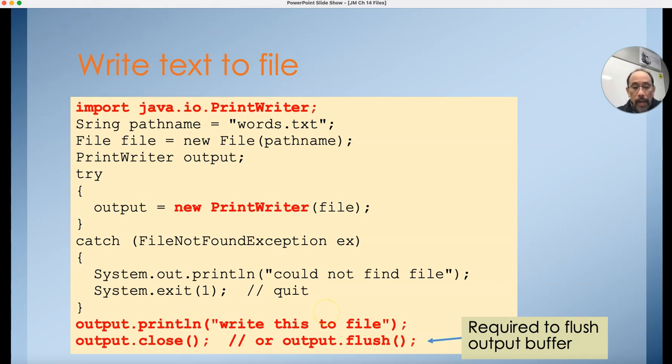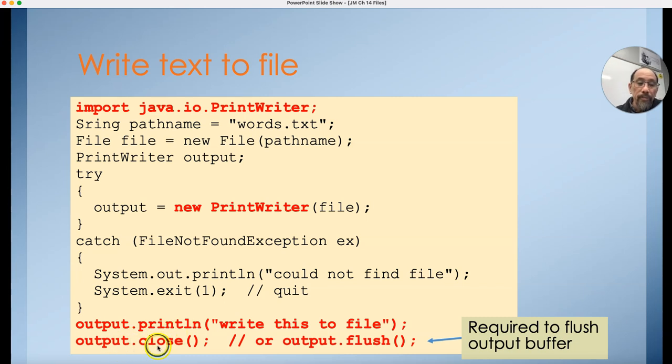What will happen is these characters will be written as a stream into our output device. It won't necessarily write it into the file right away. The operating system or Java will decide when it wants to actually write it into the file. To guarantee that it actually gets written, you can say output.flush, which will flush whatever had been in the buffer.